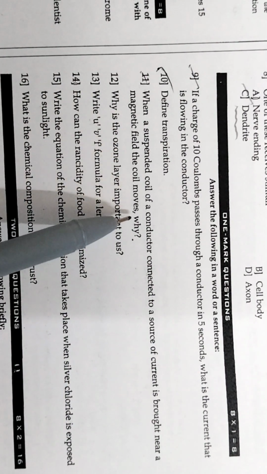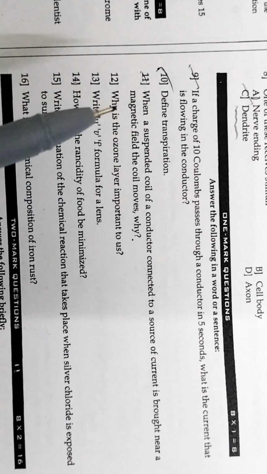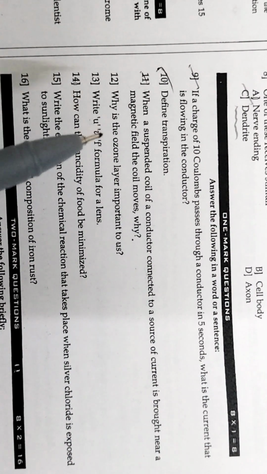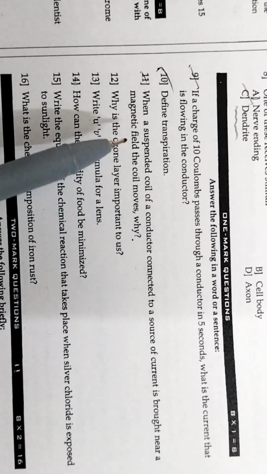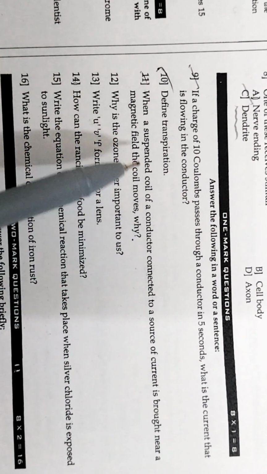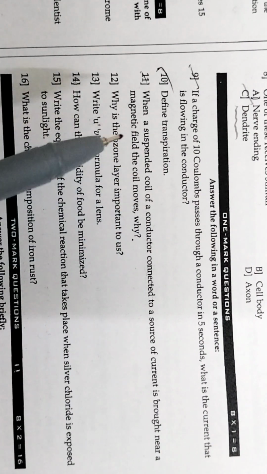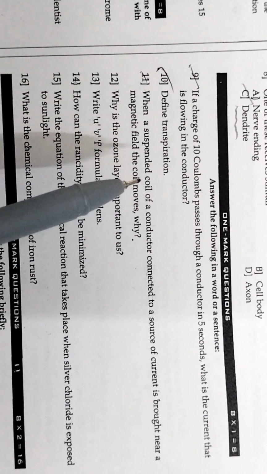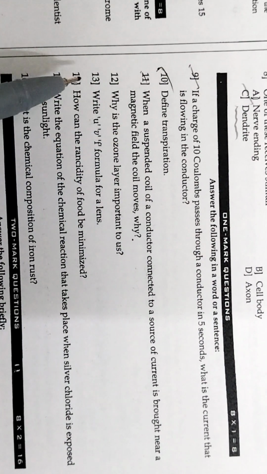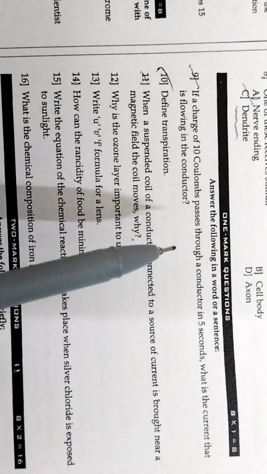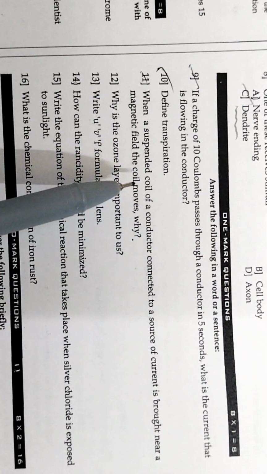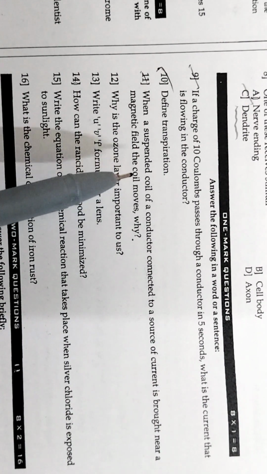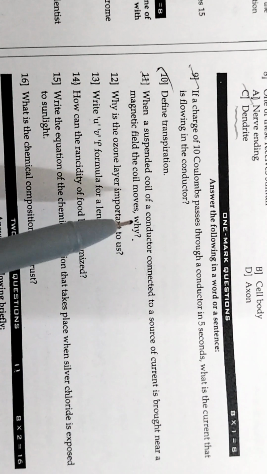Either the two magnetic fields will repel each other or they will attract each other. Here repulsion takes place, and hence the coil moves away from the magnetic field.